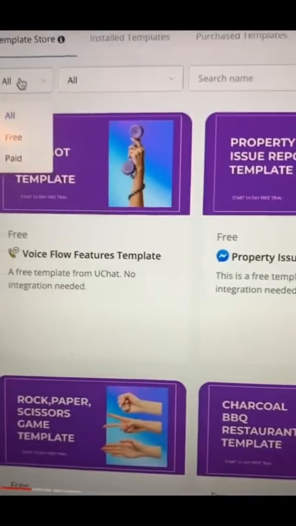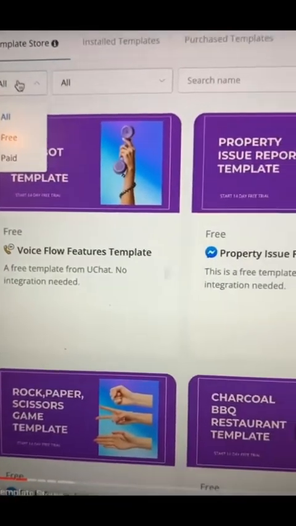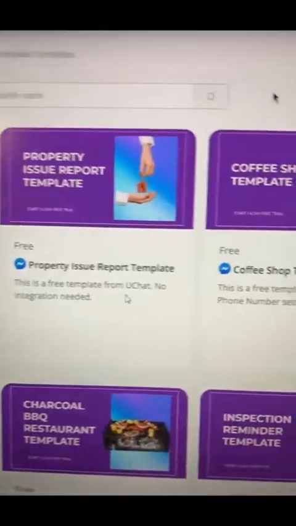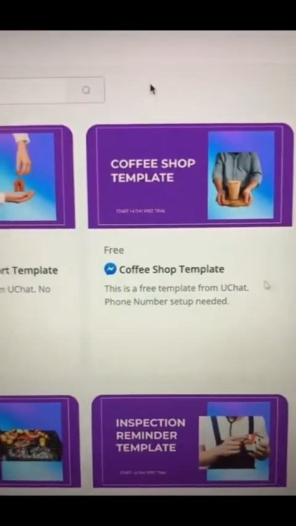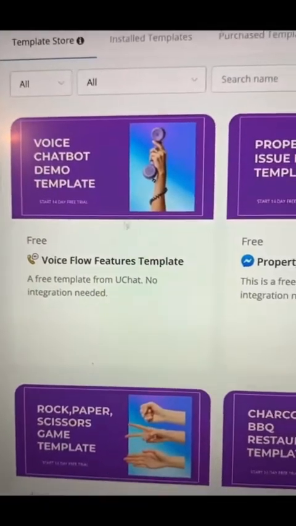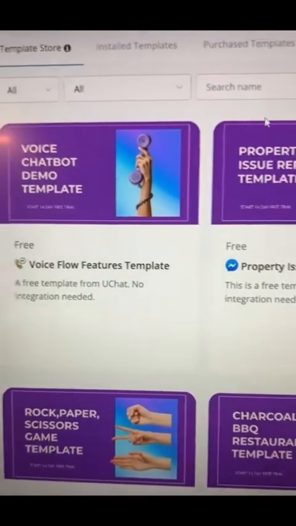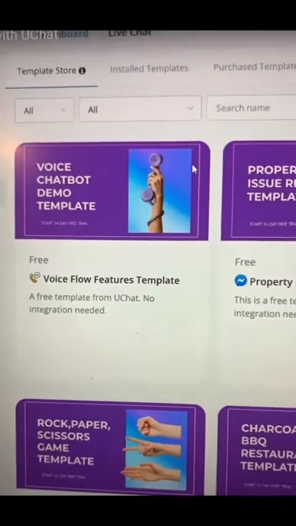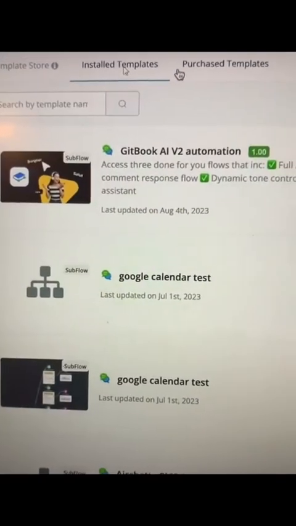Of course, that's because this is in the pro account, but think of yourself as doing Fiverr for a whole bunch of different people, creating your own bot that you could either share for free or make a little bit of extra money with. And then there's the installed templates, and then there's the purchased templates. So you'll be able to see what you've purchased.